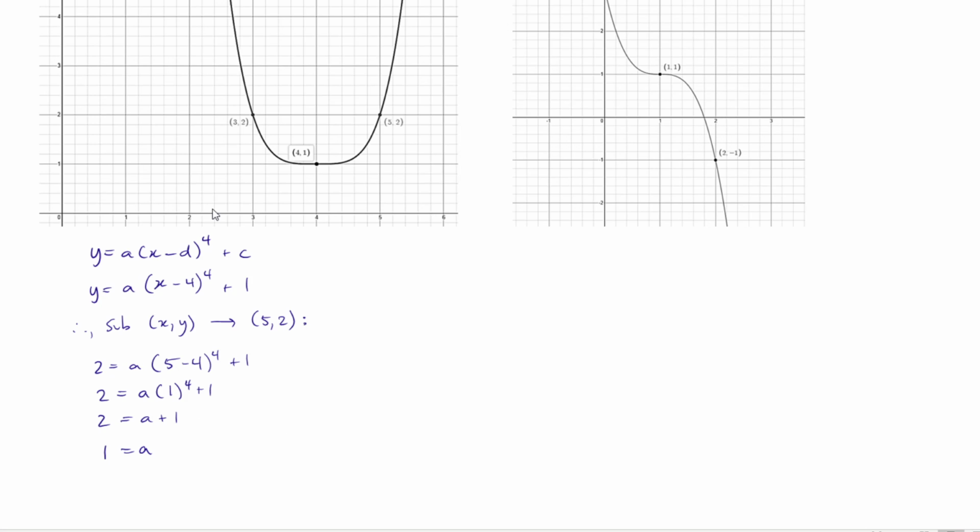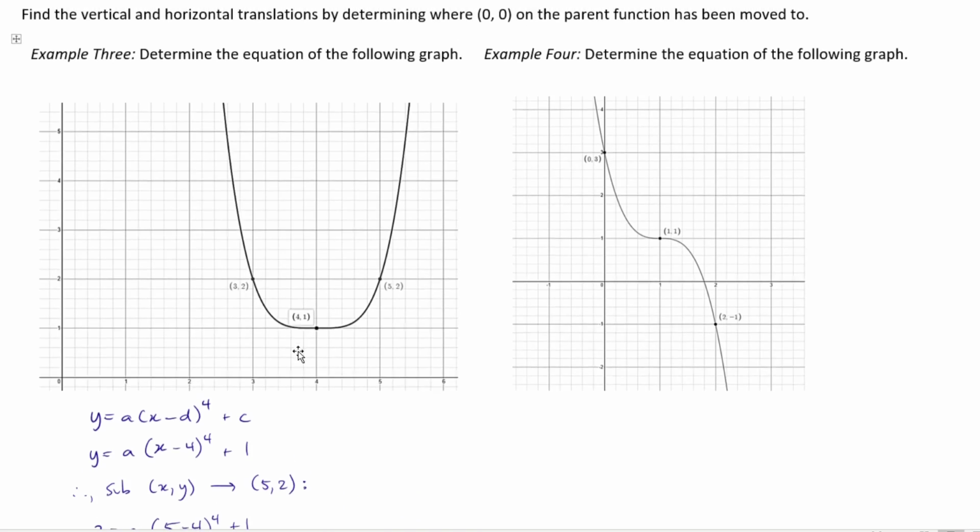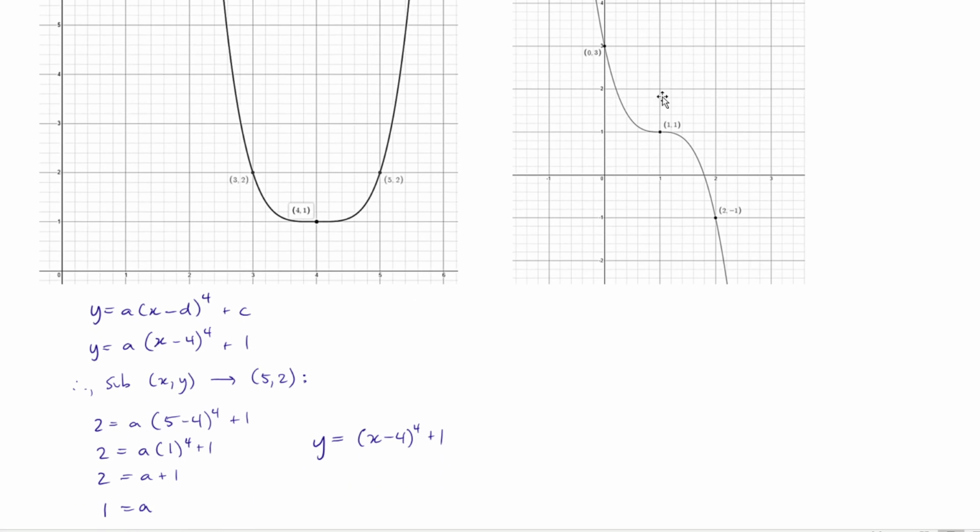So I have my vertical stretch factor, and my final answer is y = (x - 4)^4 + 1, since a is equal to 1 and I'm not going to bother writing that. So that's the equation of the quartic you see above. Same thing with this one as well.